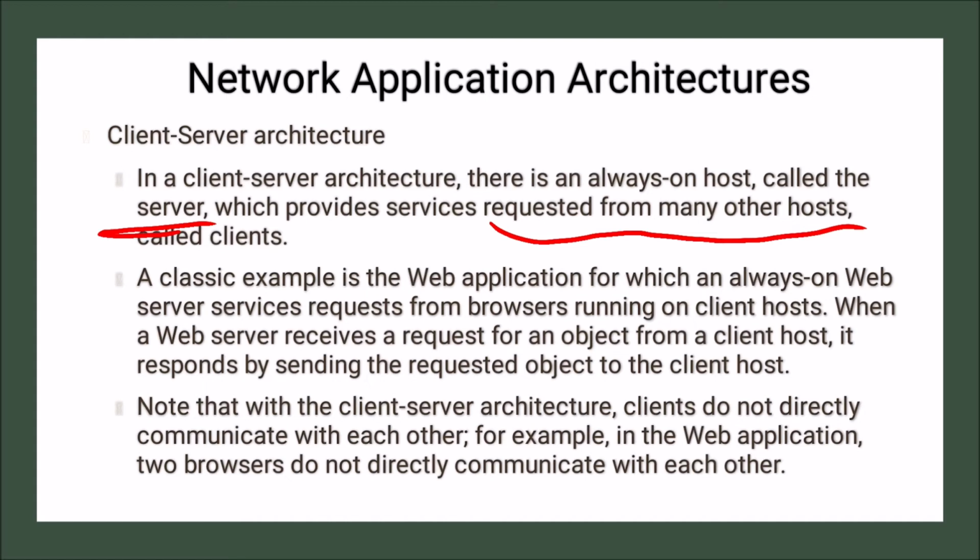When a web server receives a request for an object from a client host, it responds by sending the requested object to the client host. Note that with this client server architecture, clients do not directly communicate with each other. For example, in the web application, two browsers do not directly communicate with each other.